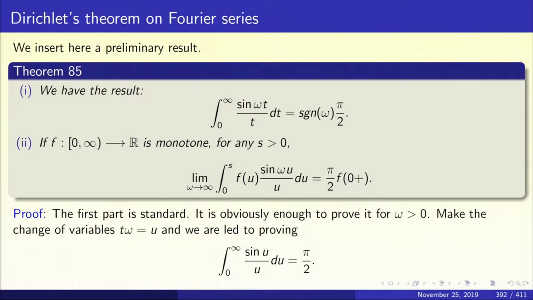Well, it is enough to prove it for omega positive, because if you prove it for omega positive, replace omega by minus omega and you are done. Now, what you do is that you make the change of variables, omega t equal to u. Then what happens to the integral? It simply becomes the integral from 0 to infinity of sine u by u du, and the value of this is pi by 2. Or equivalently, the integral from minus infinity to infinity of sine u by u du equals pi.